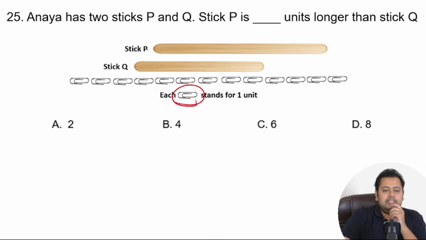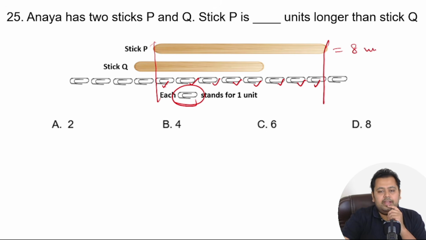Well, if you see stick P, if I calculate it like this, this is 1, this is 2, this is 3, this is 4, this is 5, this is 6, this is 7, this is 8. So stick P is 8 units, right? What about stick Q? Stick Q, if I just draw the line, then this is 1, this is 2, this is 3, this is 4, this is 5, this is 6. So stick Q is 6 units long.